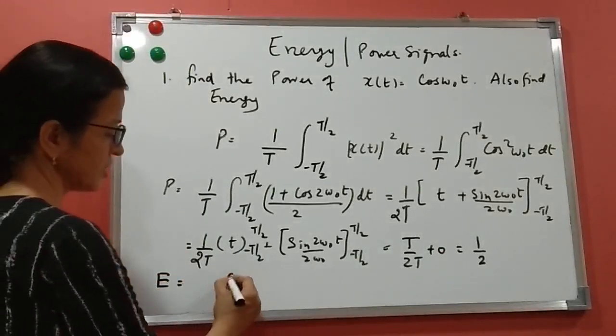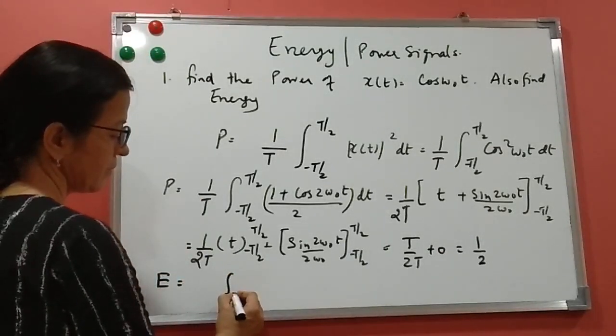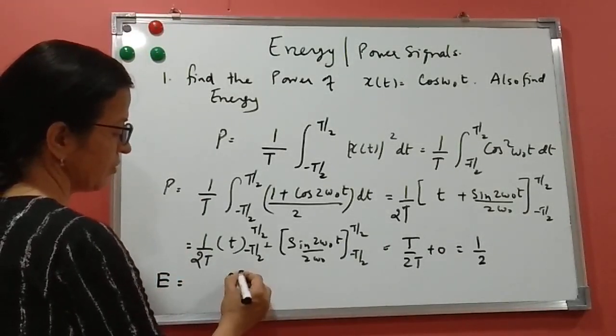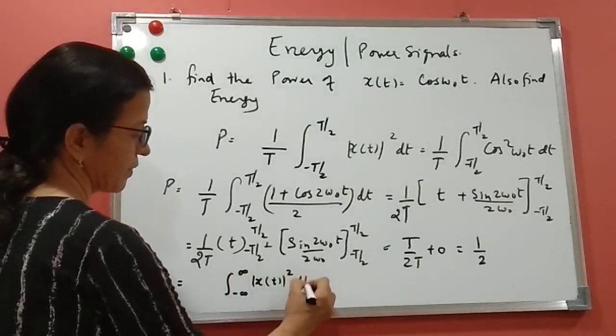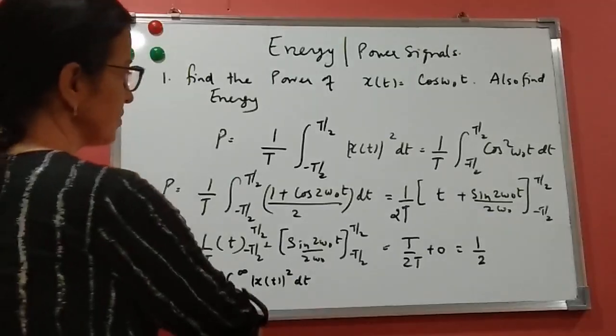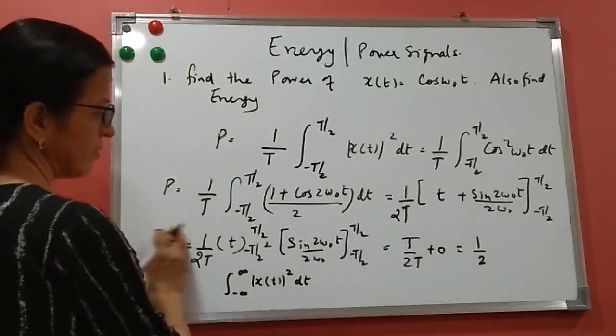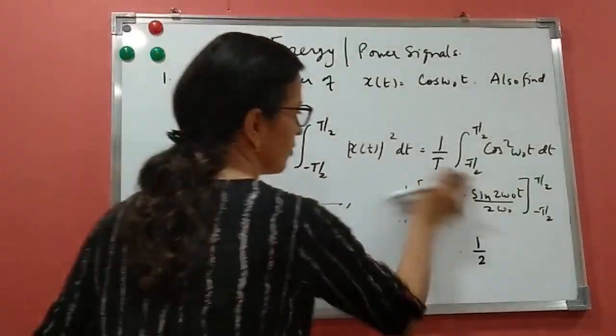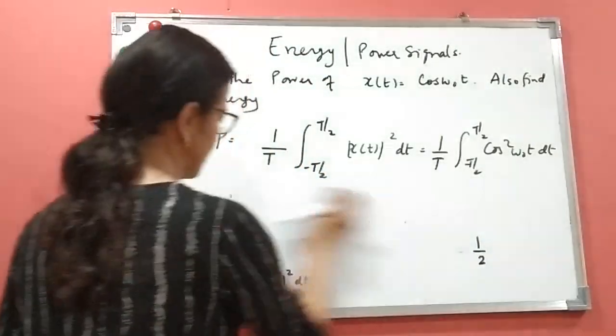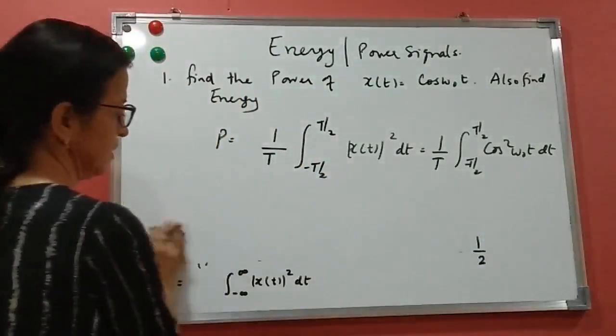If you remember, energy is nothing but the integral from minus infinity to infinity of x(t) squared dt, right? So I'll rub this and explain this part. We know the power is half now, right? So I'm rubbing this and explaining the formula of energy, and from this we'll find out the energy of this signal.